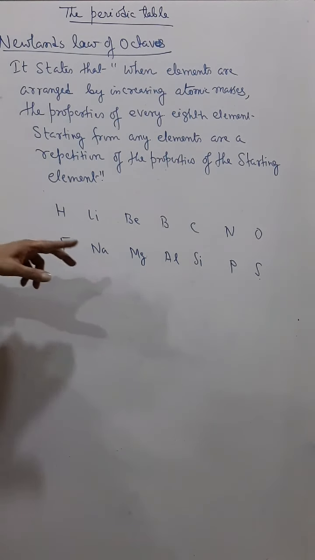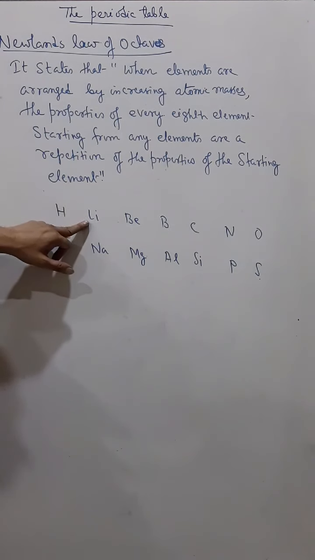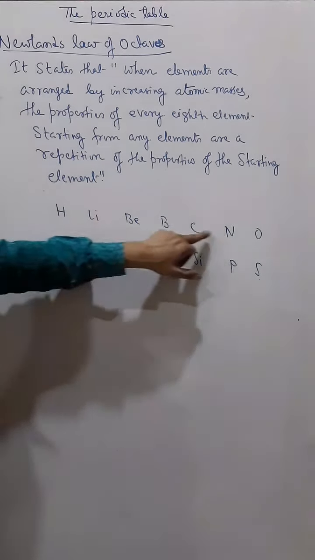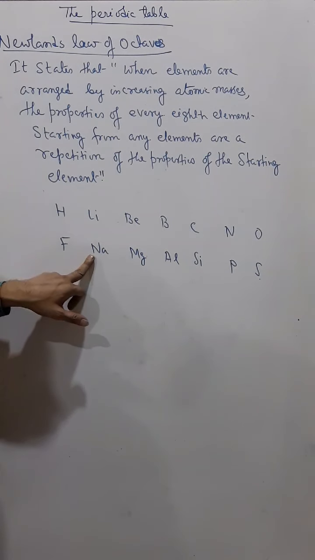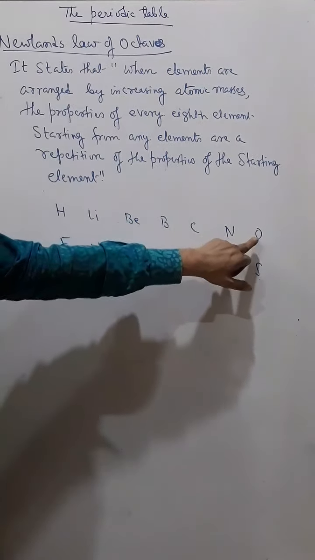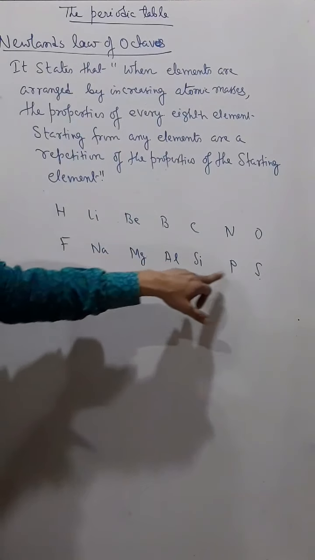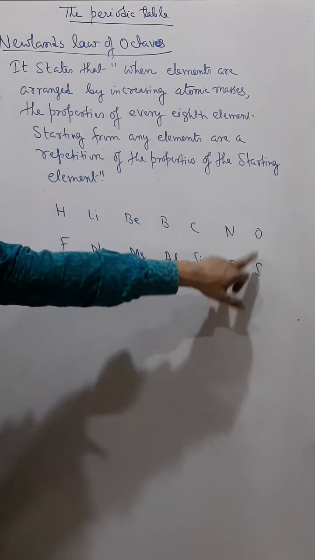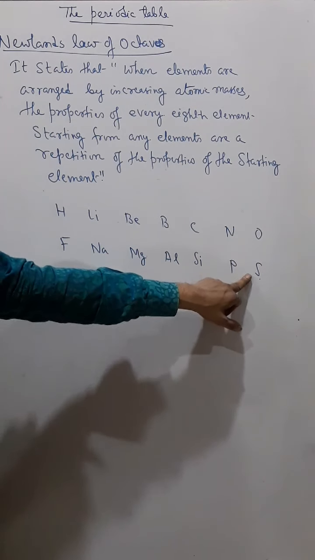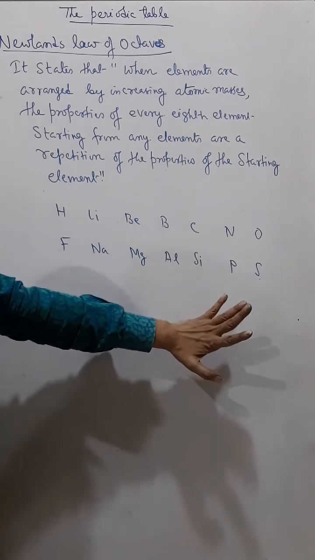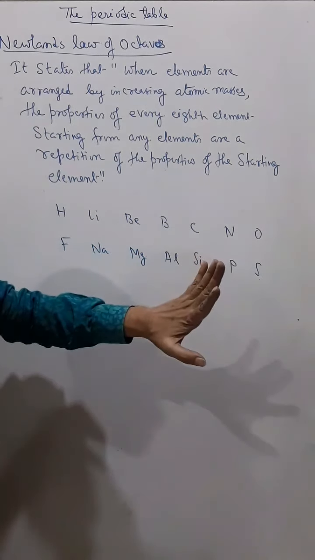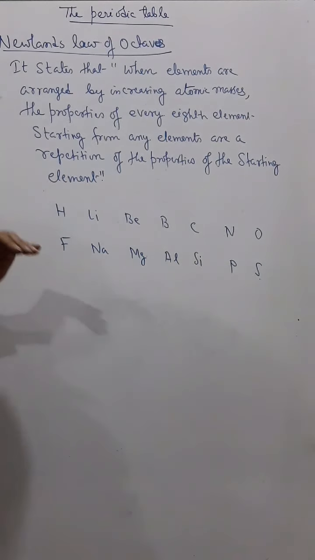Like if I start from lithium here, then 1, 2, 3, 4, 5, 6, 7, 8, then lithium and sodium display similar properties. Like if I start from oxygen here, 1, 2, 3, 4, 5, 6, 7, 8. So that means oxygen and sulfur display similar properties. Oxygen valence is 2, sulfur valence is 2. Both are non-metals. Both are electronegative. So their properties will match. It is similar to that of the notes of octaves.